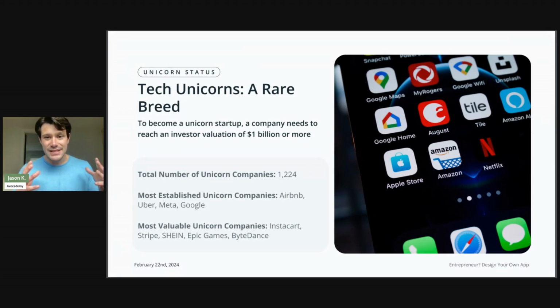Instacart was just a simple service that was trying to help people get their groceries that might have been too busy. And who knew that so many people would use it, that now it's one of the most valuable unicorn companies to date. And it's making an impact, right? It's something as simple as getting groceries from the grocery store to your front door.